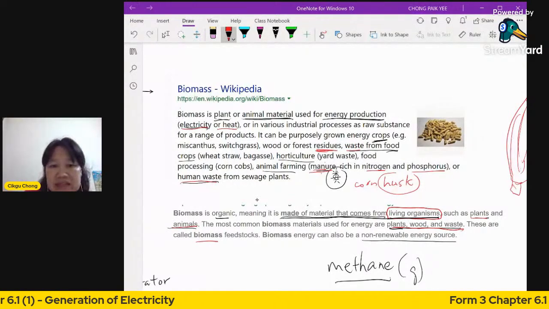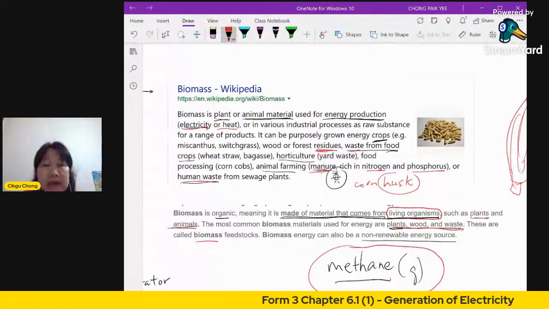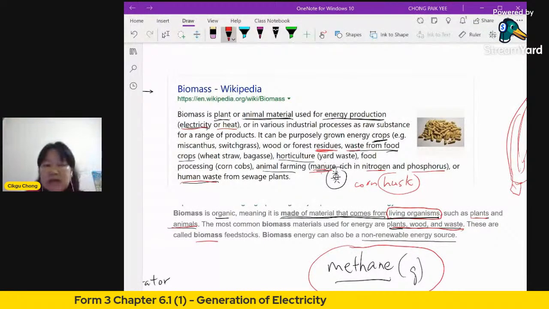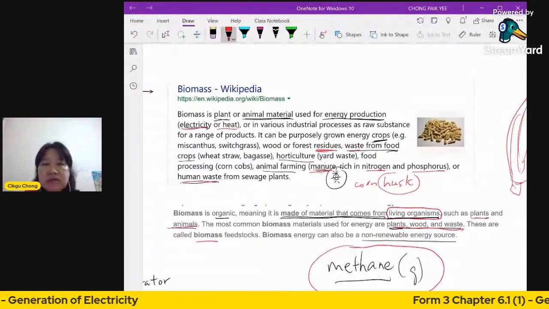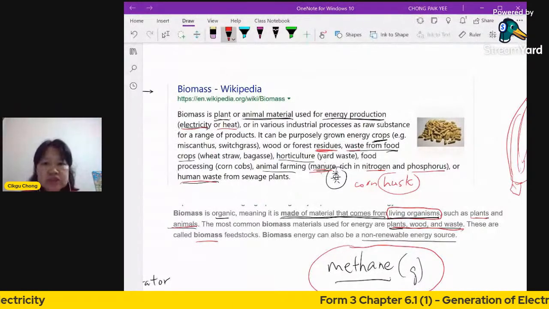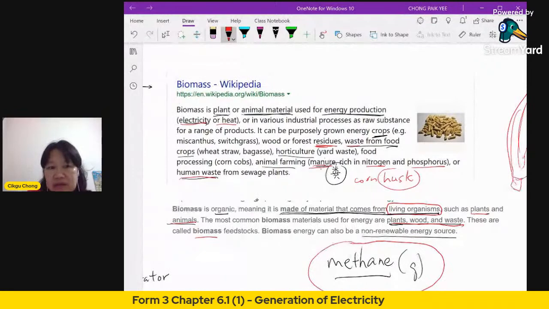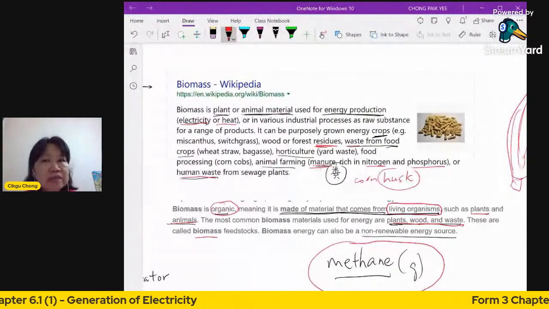Now this gas is called methane. Methane is combustible, or flammable. It can burn. So from all this manure and the parts of the plant that are rotting away, we can actually convert them into energy. Okay, so biomass means organic. You can see this word organic. A lot of people like to use this word organic, right? But do you know what it actually means?